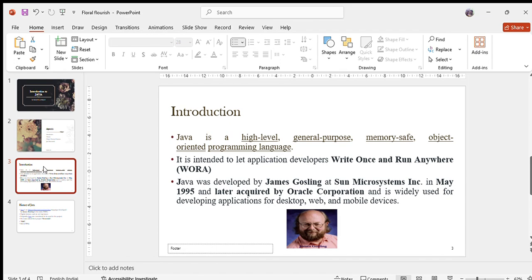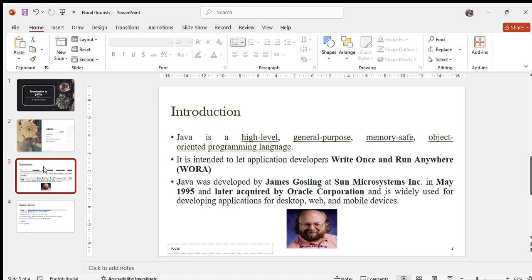Why is Java more popular? Because Java has one quotation: write once and run anywhere. If you implement an application using C or C++, this quotation is not possible for C and C++, because whenever you implement that application using C or C++, again you must recompile based on the platform.